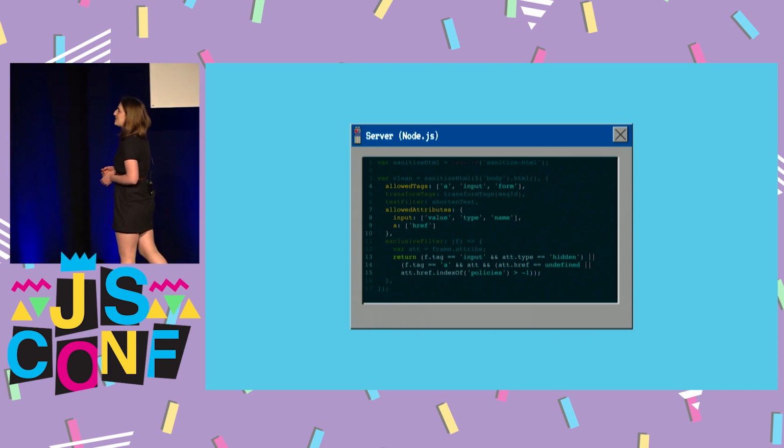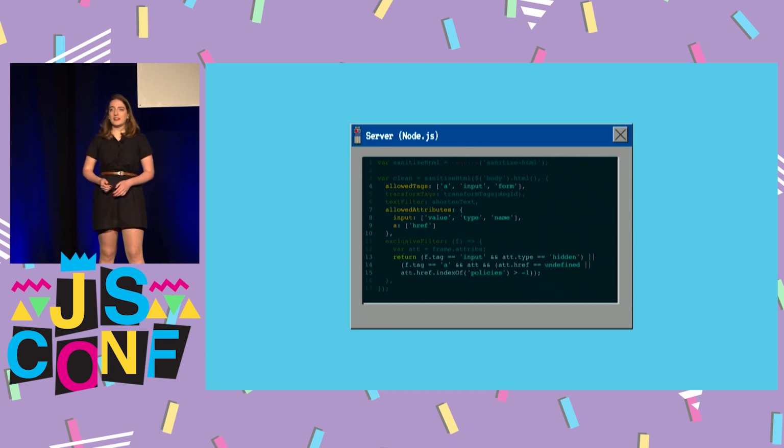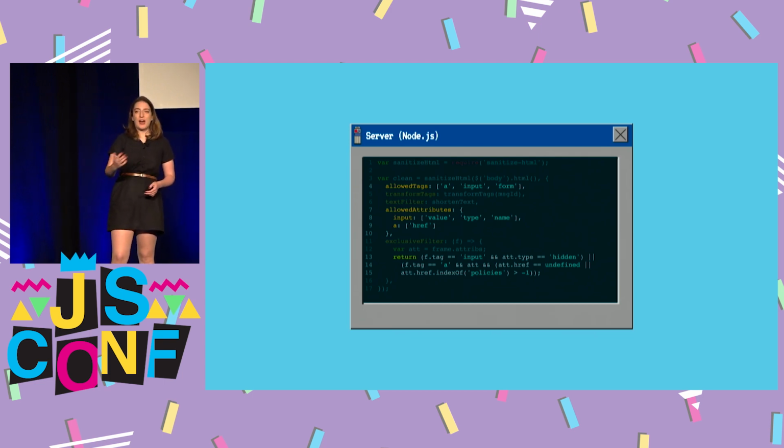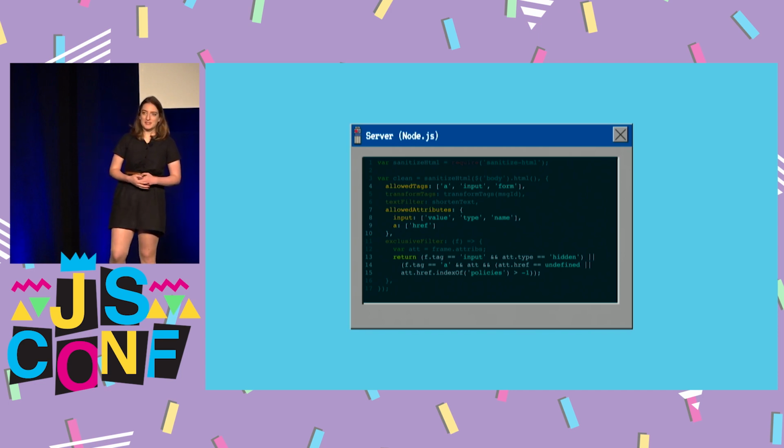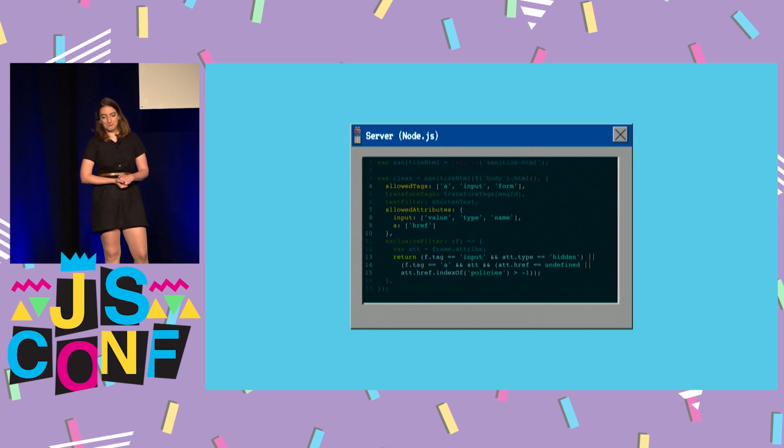And then on those tags, the only attributes we really care about are things like the value, the type, the name. So anything that's class or data, we can get rid of because we don't have CSS, so allowing class attributes would take up quite a bit of space that we don't really have the ability to use. The last part of Sanitize HTML here is this exclusive filter, and that's something that lets you set up a function of the tags and attributes. So for example, we want to hide all hidden inputs because we're not going to be able to see them, so it's kind of wasted space. And then also we want to get rid of privacy policies and terms and conditions because we're not going to click on them, so there's no point in sending them.